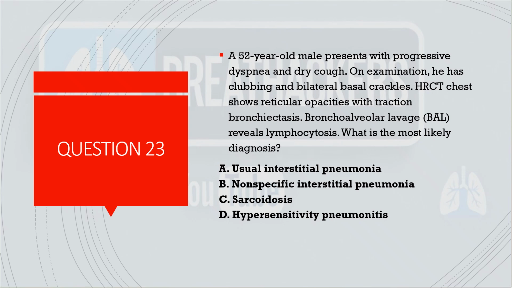So they have described a UIP character, and if you look at the differential diagnosis of UIP, HP is also one of the differentials of UIP, and there is lymphocytosis in HP, and there is neutrophilia in cases of IPF. So here the answer will be HP rather than UIP. UIP, of course, is a pattern, but the diagnosis will be HP here.